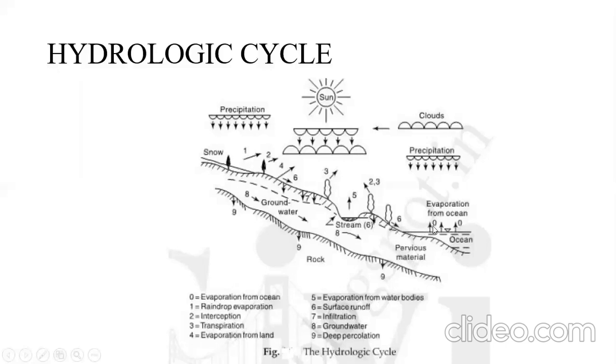And from that again there occurs the evaporation, and through that evaporated mass there is to form the clouds, and those clouds get condensed and they again yield the precipitation. And that precipitation may be over the water bodies, that is oceans and seas, or if those clouds have moved further towards the ground surface, in that case that precipitation may occur over the ground surface. So this is all about a hydrological cycle.